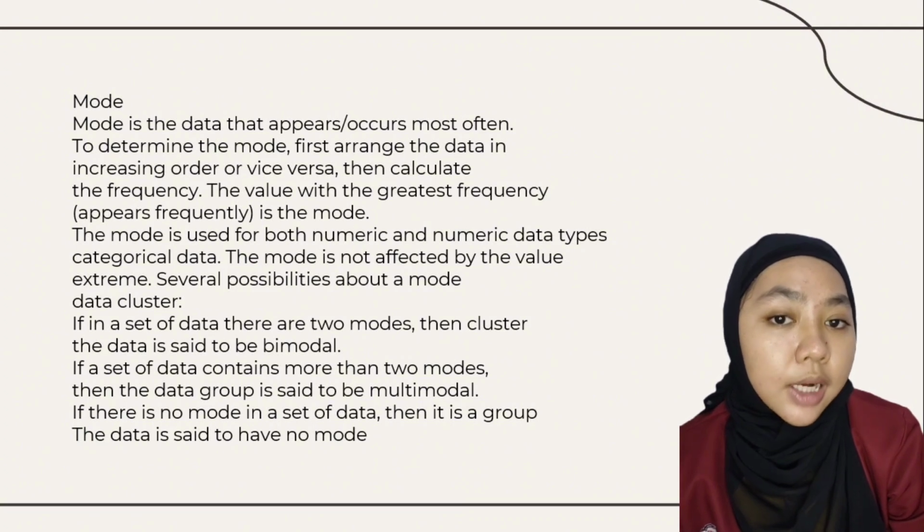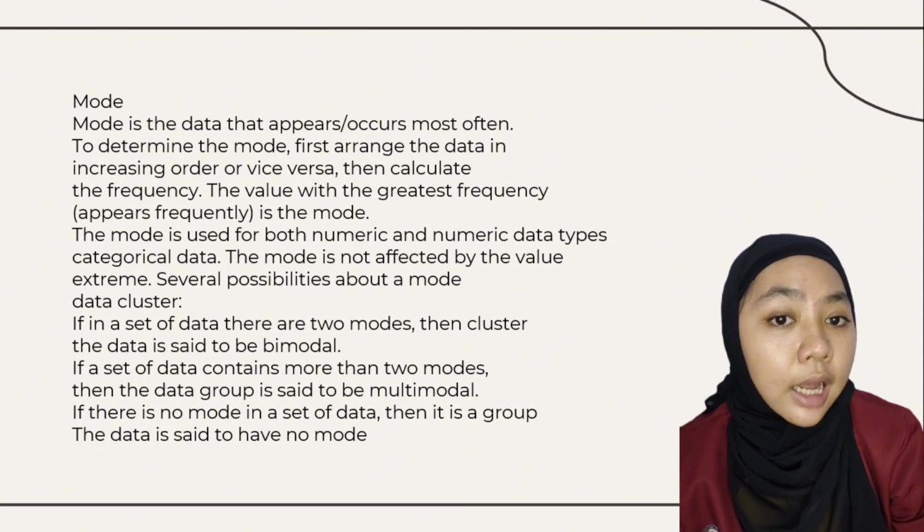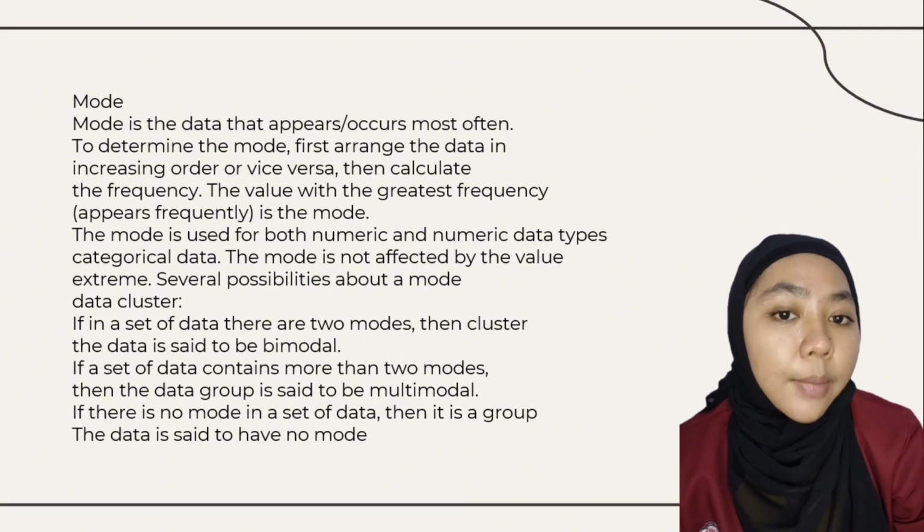Several possibilities about a mode. If a set of data has two modes, then the data cluster is said to be bimodal. If a set of data contains more than two modes, then it is said to be multimodal. If there is no mode in a set of data, then the data is said to have no mode. Although a data cluster might not have a mode, in a continuous data distribution, the mode can be determined analytically.